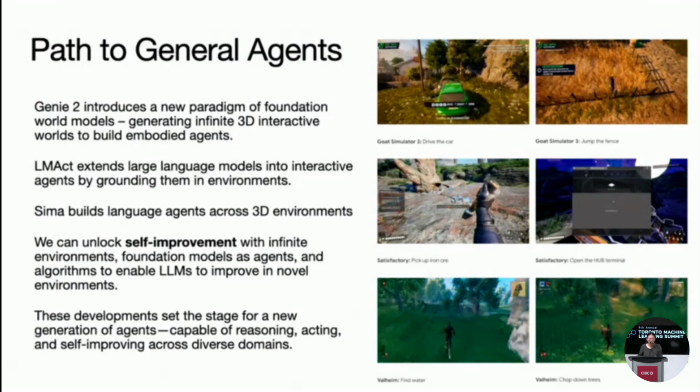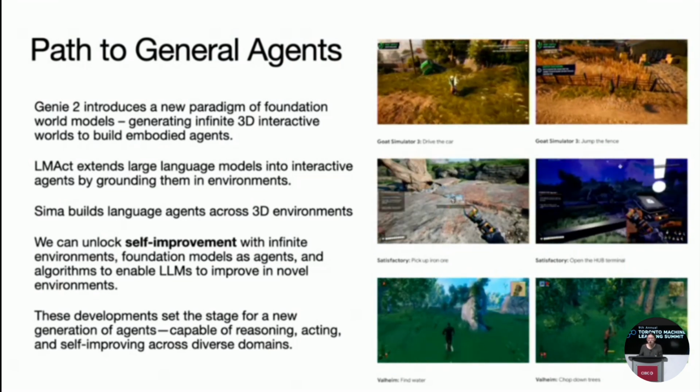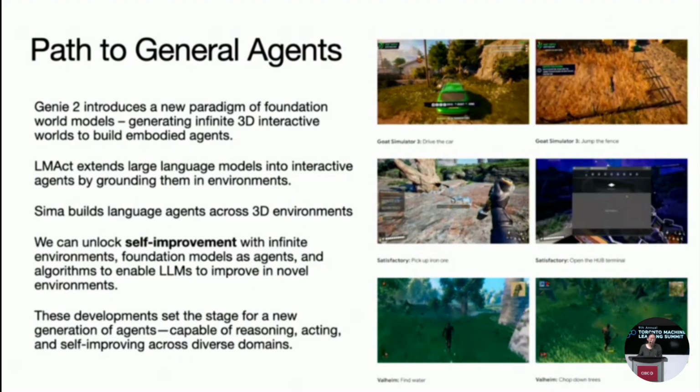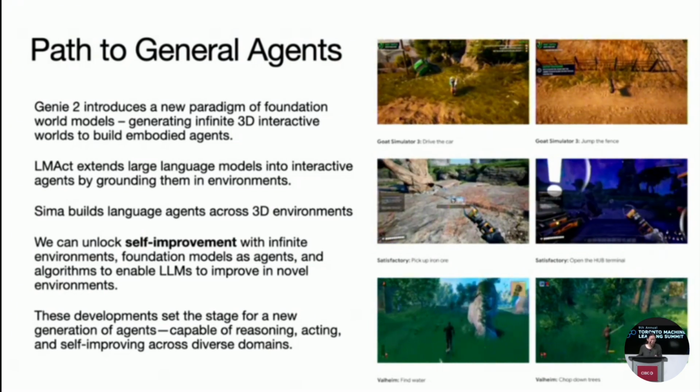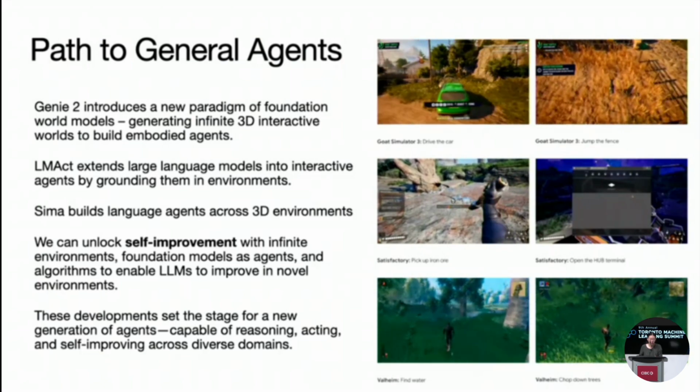And LMAct extends large language models into interactive agents by grounding them in environments. People are exploring this a lot. They call these Vision Language Action models, the VLAs. And in SIMA, we're building language agents across 3D environments.